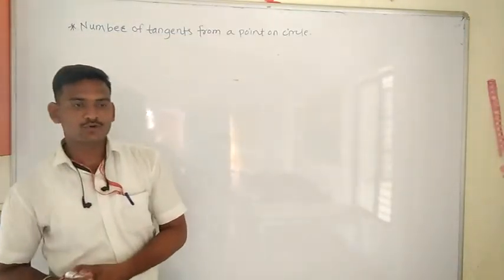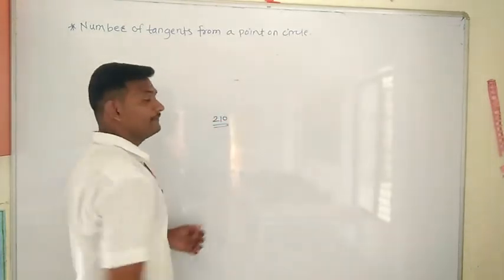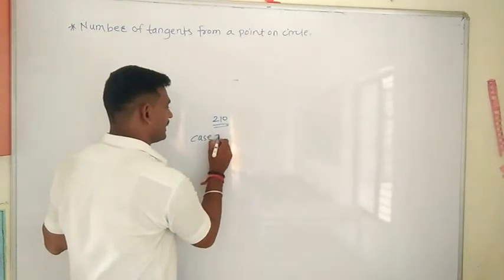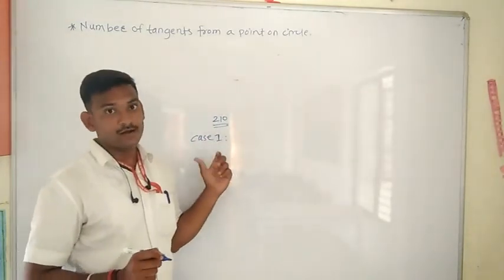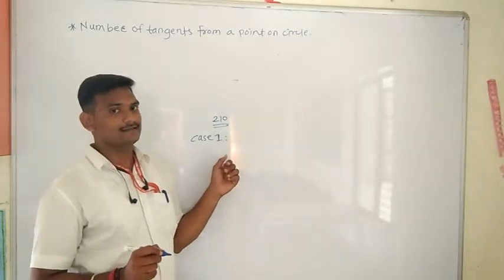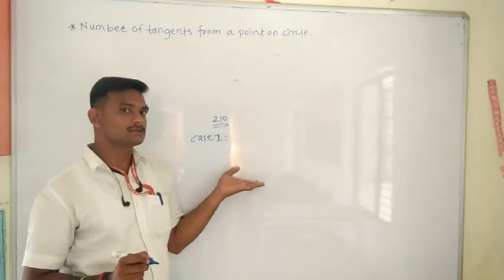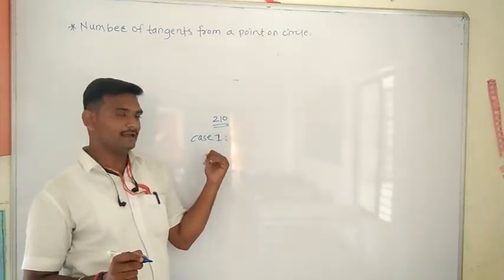Now open page number 210. In page number 210, there are three cases given. Case number one: there is no tangent if the point P lies inside the circle. Whatever we have seen in the previous three diagrams.